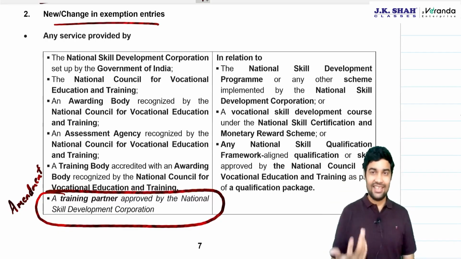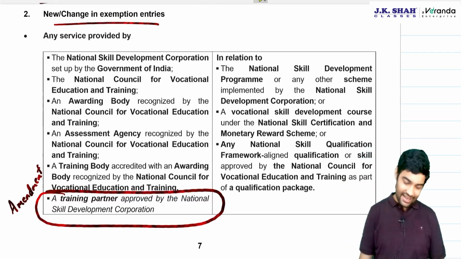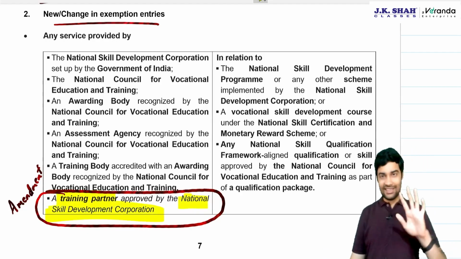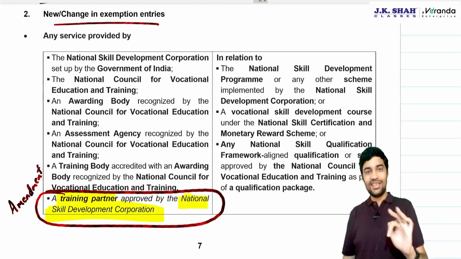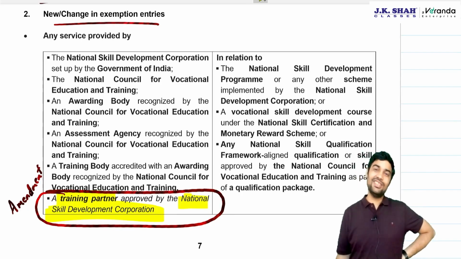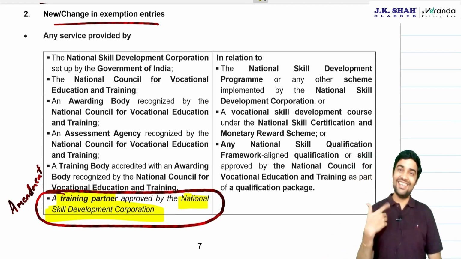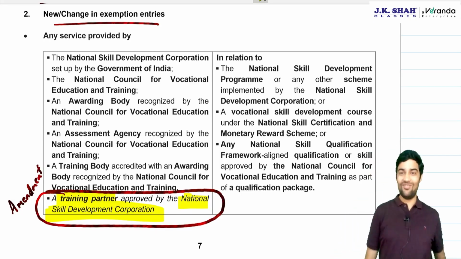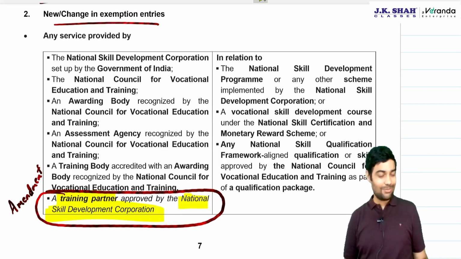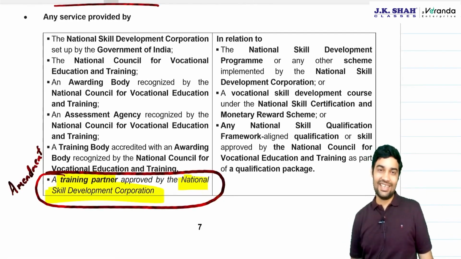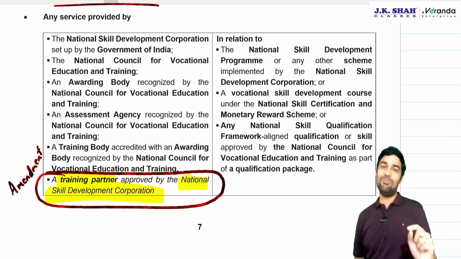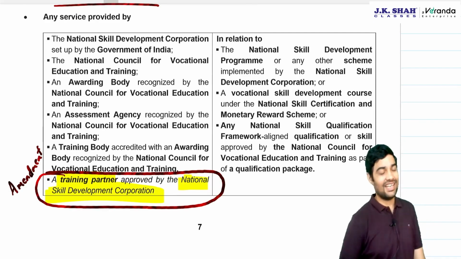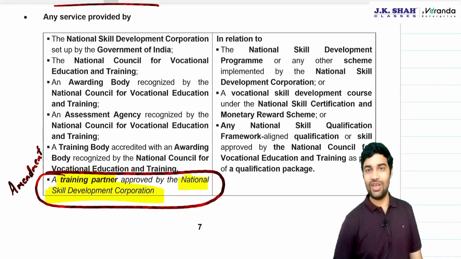While redrafting this entry, the government removed the training partner exemption. The NSDC training partners were earlier exempt under the old entry. When the new entry came, they missed out the training partner. So these training partners went to NSDC and said, "Why have you removed us? It's wrong. We have lost the exemption." Then they brought this matter to the finance ministry. The finance ministry again re-amended the entry, so that a training partner approved by the National Skill Development Corporation will be eligible for exemption.